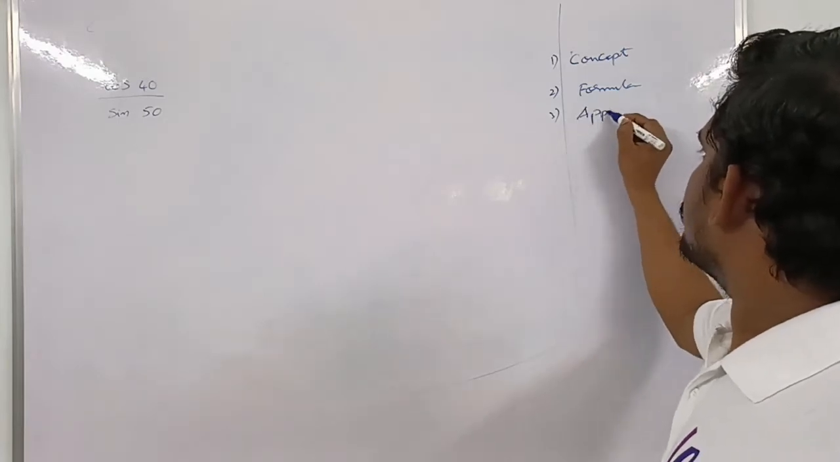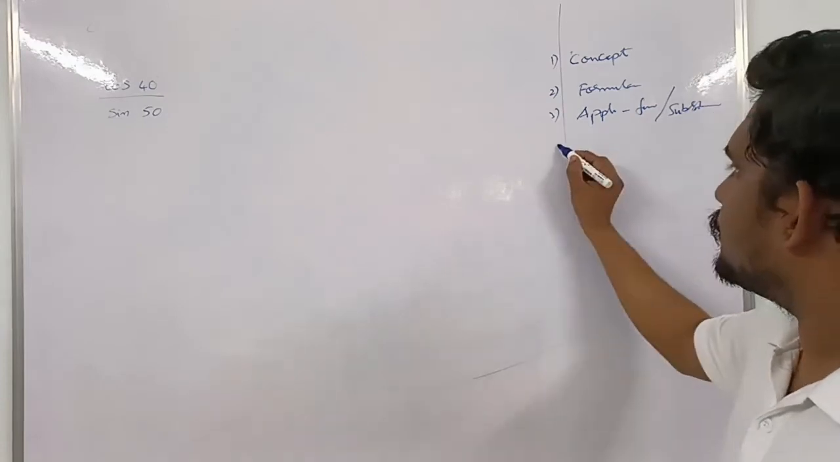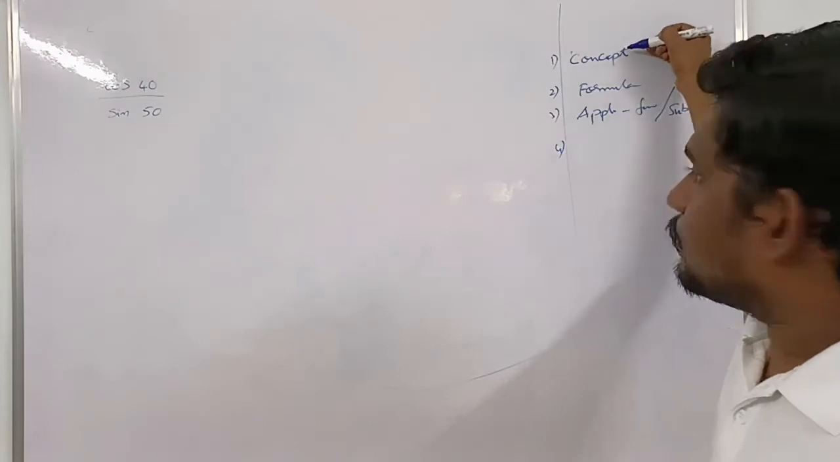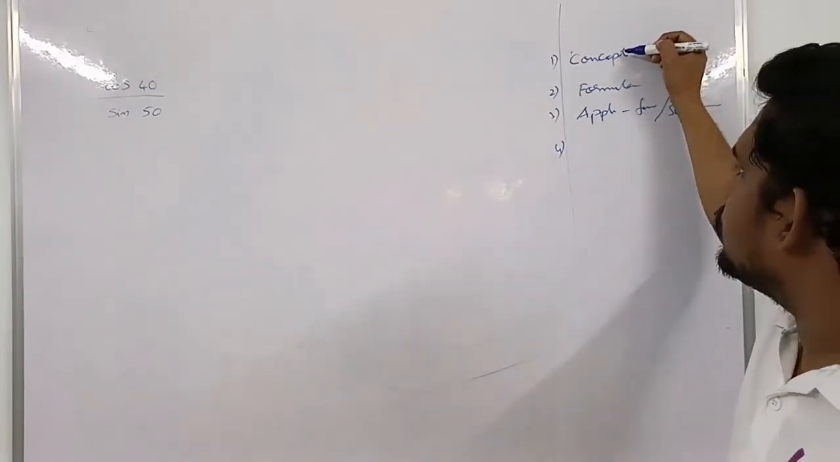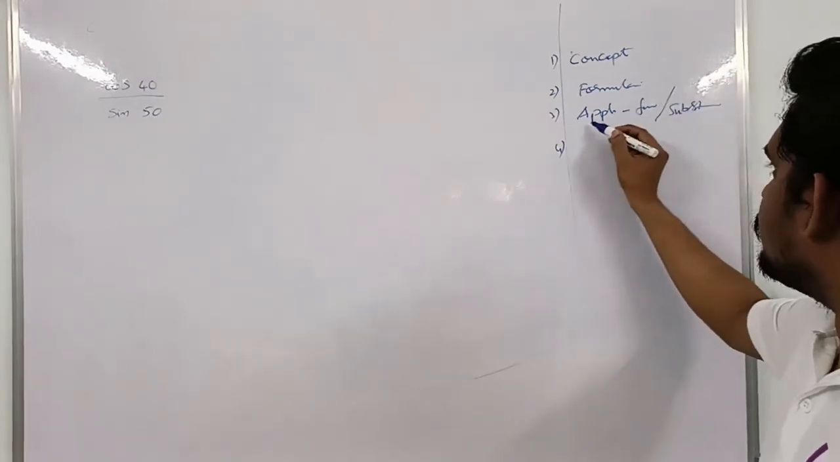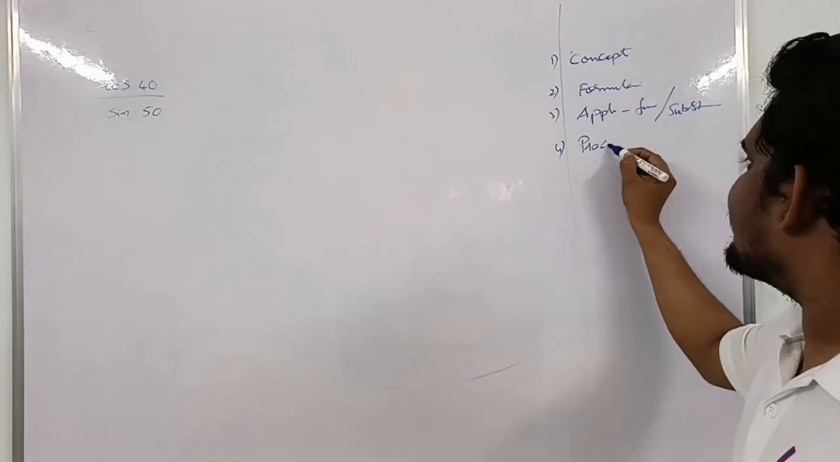After that, you should know the application of the formula or the substitution of the formula. We should know, and after that, we can write it. If you know the concept, it's not enough to do the mathematics. If you know the formula, it is also not enough to do the process. If you know the formula and its application, that's also not enough. So we should know the exact process here.